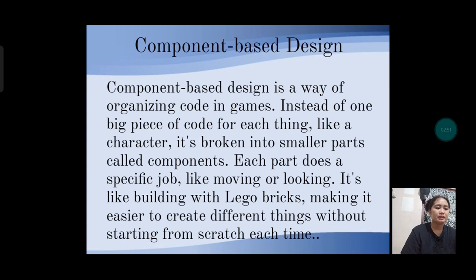So, the example of this is the Unity engine. You could have a player entity composed of several components: a sprite renderer for the visual representation, a Rigidbody 2D for physics simulation, and a Collider 2D for collision detection, a script component for controlling player behavior, and perhaps an animator for managing animations.